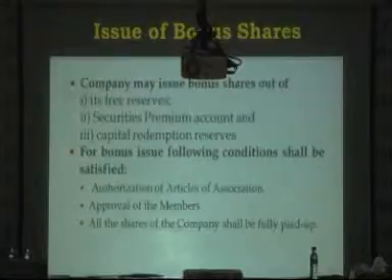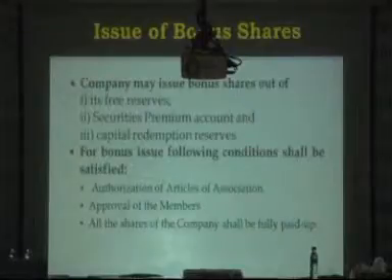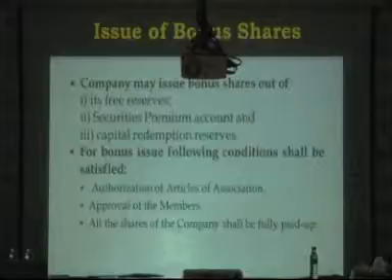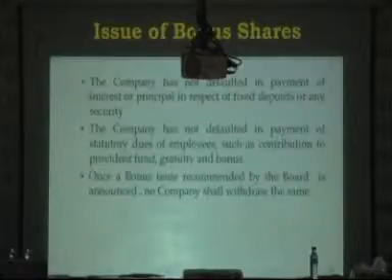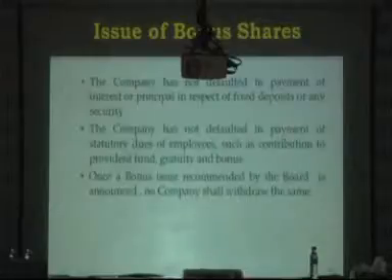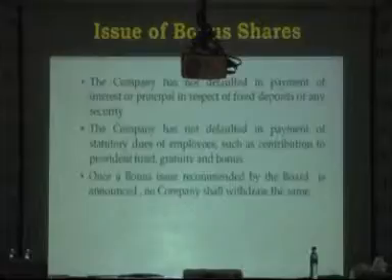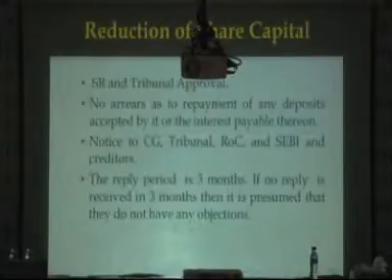For bonus issue, these are the conditions. Articles of Association must authorize issuance of bonus. Approval of members is required. All shares of the company shall be fully paid before issuance of bonus shares. There should not be any default in payment of interest or dividend with respect to fixed deposits, with respect to statutory dues, or with respect to employees. And once a bonus issue is recommended, the company cannot back out. Once declared, it is declared.